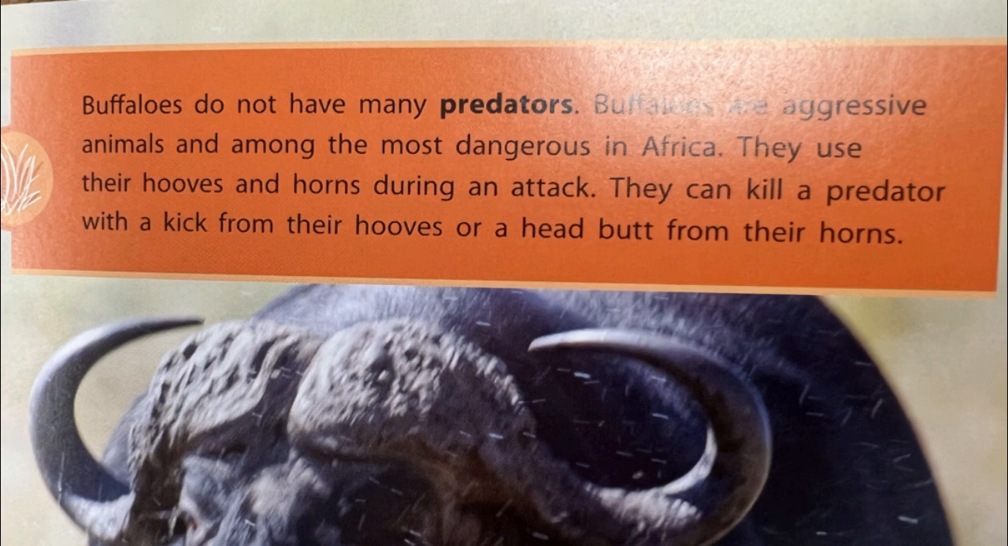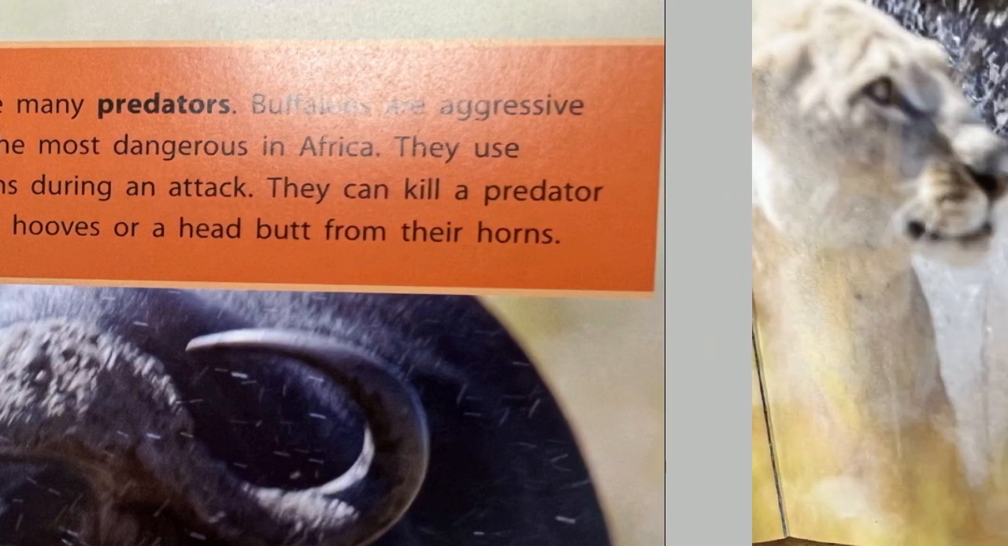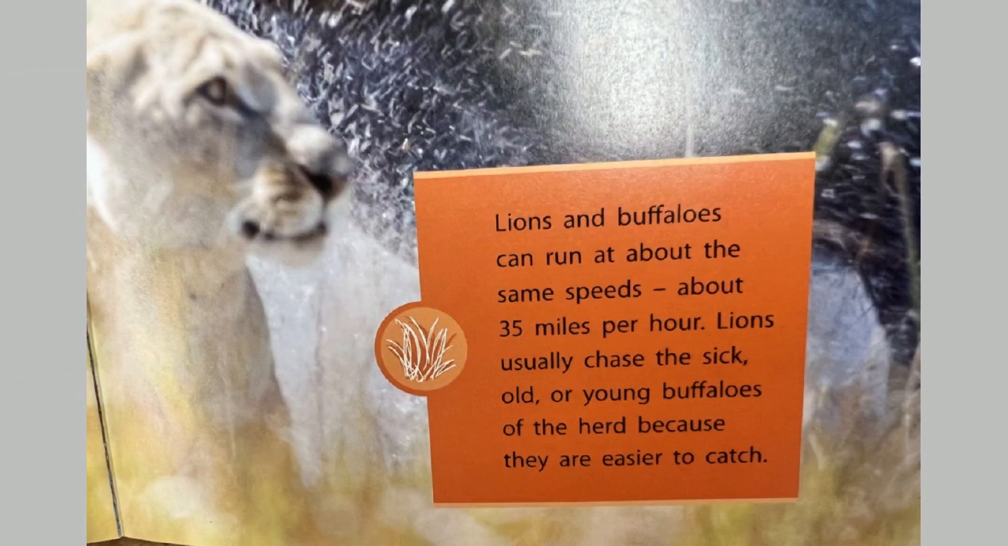Buffaloes do not have any predators. Buffaloes are aggressive animals and among the most dangerous in Africa. They use their hooves and horns during an attack. They can kill a predator with a kick from their hooves or a headbutt from their horns. Lions and buffaloes can run at about the same speeds, about 35 miles per hour. Lions usually chase the sick, old, and young buffaloes of the herd because they are easier to catch.